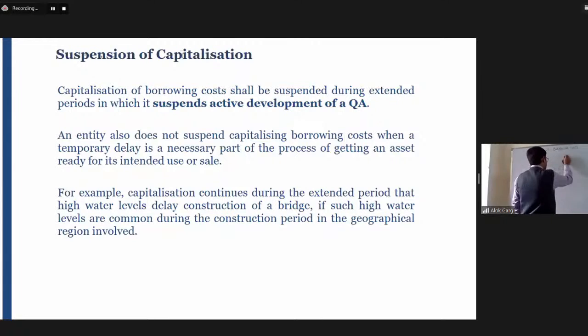There was even a guidance issued by ICAI under Ind AS on whether, if the active development of the qualifying asset has been interrupted, the borrowing cost is still required to be capitalized or is required to be charged to P&L. It is required to be charged to P&L.